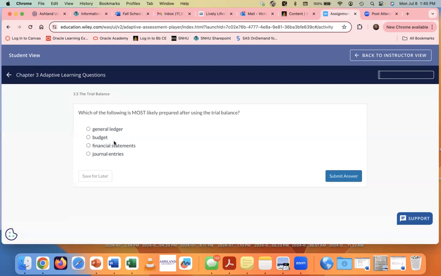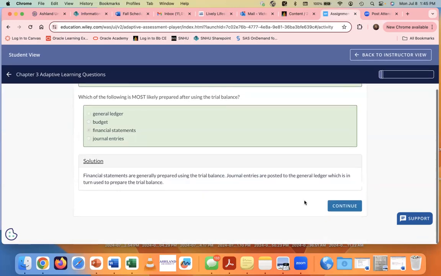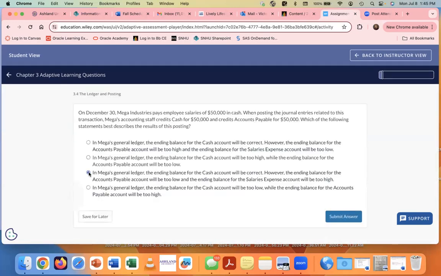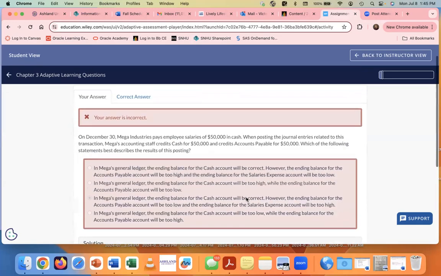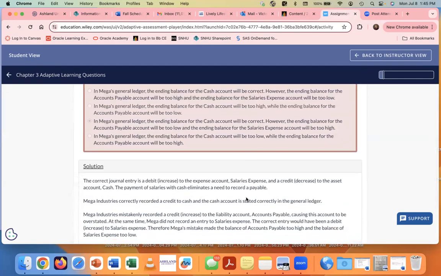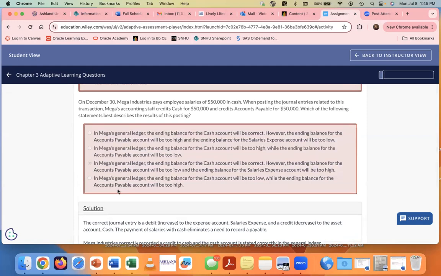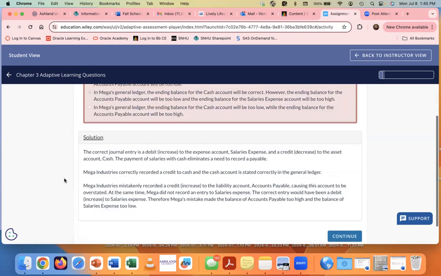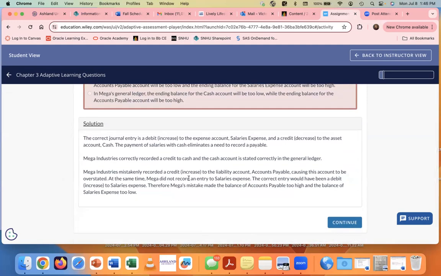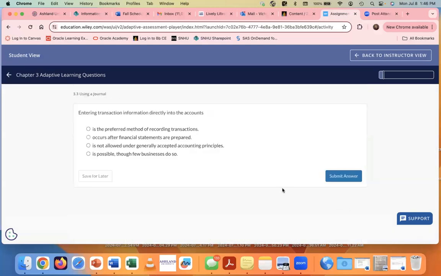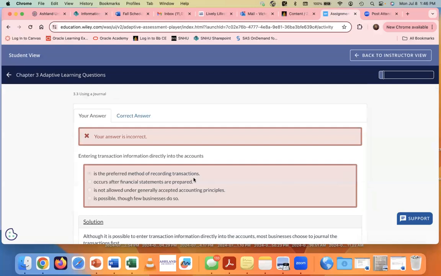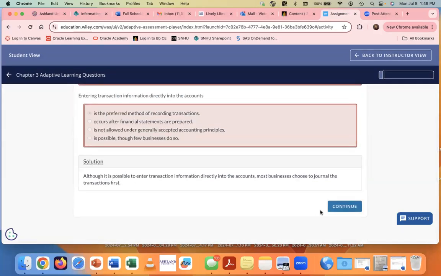The only problem that you're going to have with this is that I didn't even read the question. So, oh gosh, I got that one right in error, just randomly. If you were to get one wrong like this, it's going to repopulate for you. So make sure that you try to answer it correctly the first time and just don't hurry through these. You'll get this again, sometimes 2 and 3 more times until you get it correct. So the quickest way to get through them is to answer it correctly the first time. There. And it'll give you a little bit of solution there. Make sure that you read that and progress through that.